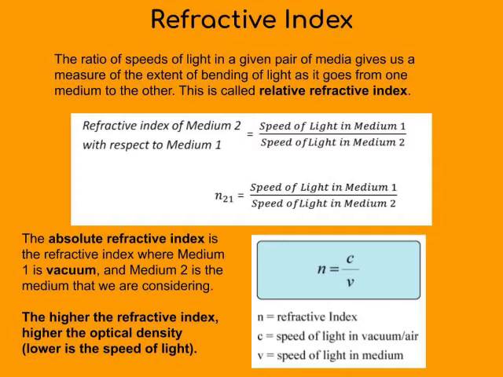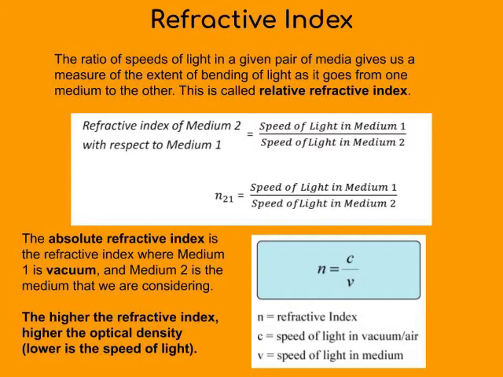It is calculated by the formula: refractive index is equal to the speed of light in air divided by the speed of light in water, if the light ray is going from air to water. If light goes from vacuum to another medium like water or glass, then this is called absolute refractive index.